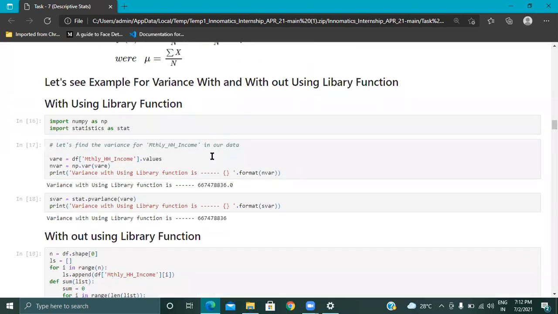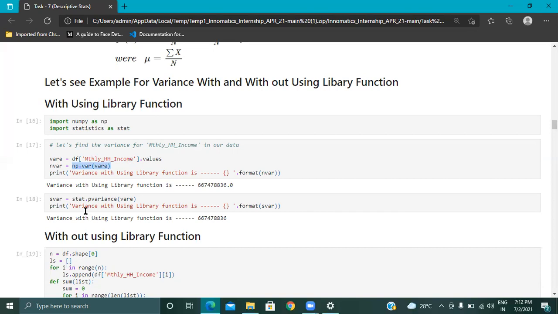So how will we calculate the variance? As usual, we have imported both NumPy and stats library, and here we are using the monthly income. For monthly income, we have stored it in a where function, or we define a small function. After that, np.variance. In the NumPy library, this is the simple command which helps us determine it.